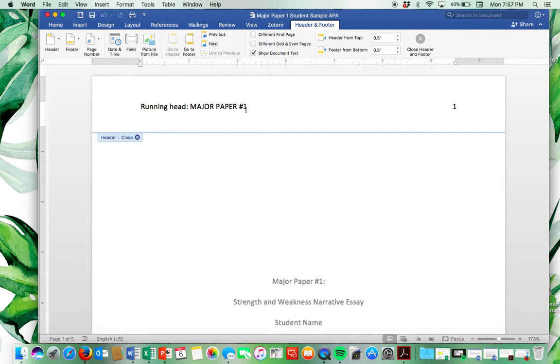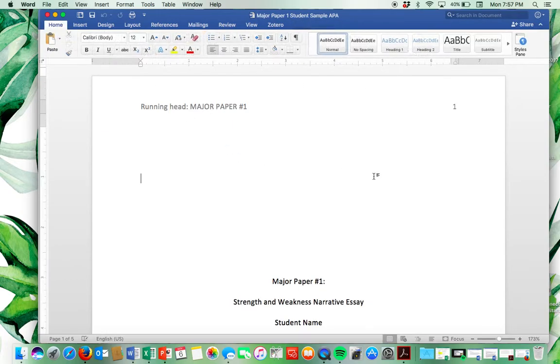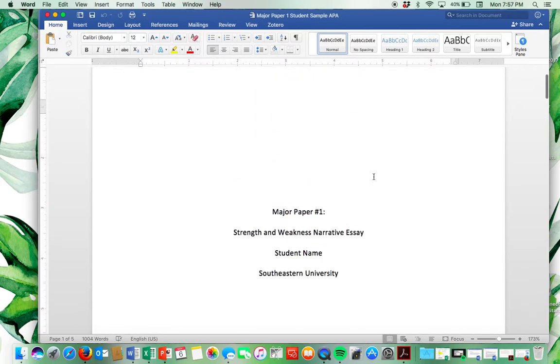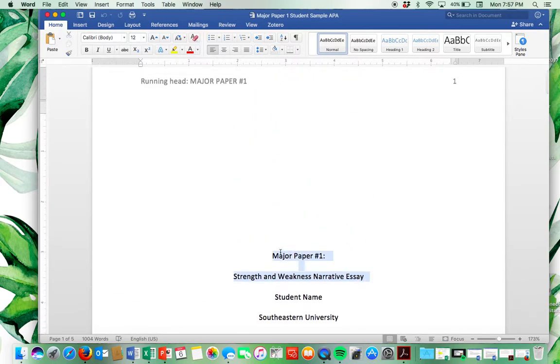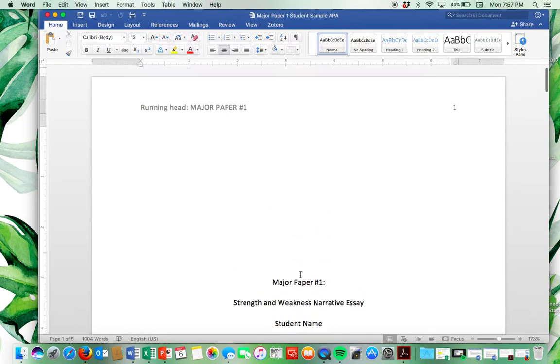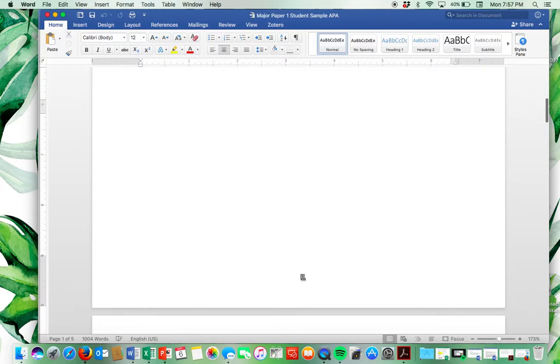So I just put major paper number 1, and then I spaced over here and I inserted a page number. And then right here, about halfway down the page, this is my full title, major paper number 1, colon, strength and weakness, narrative essay. And then you'll double space, you'll put your name, and then Southeastern University, and then this is your cover page.